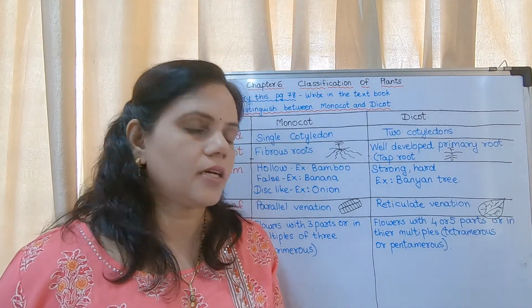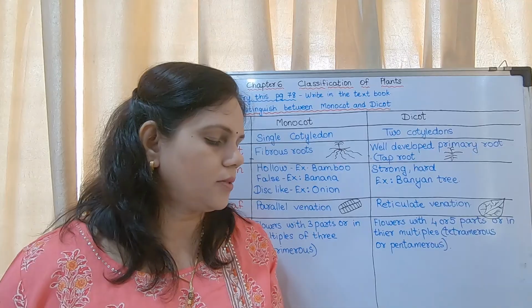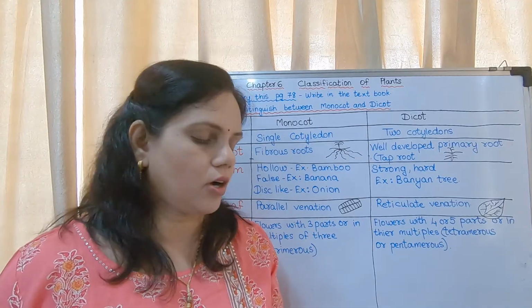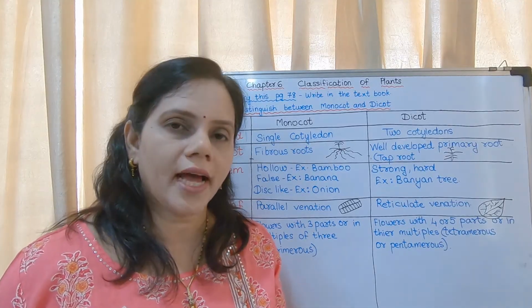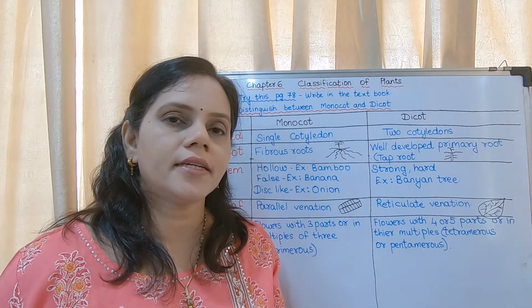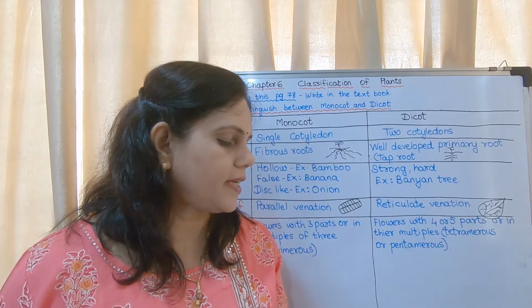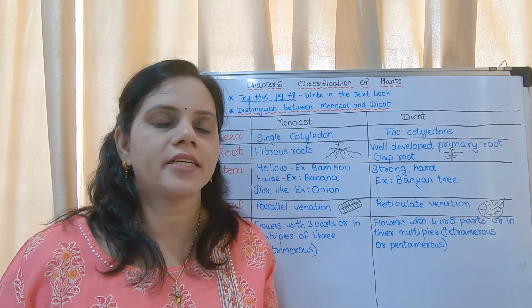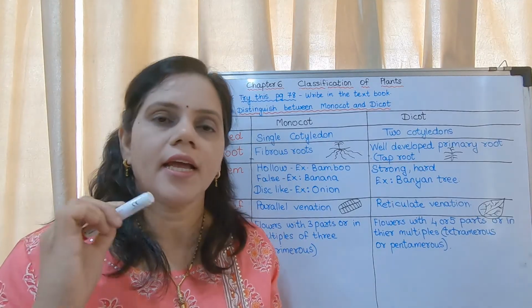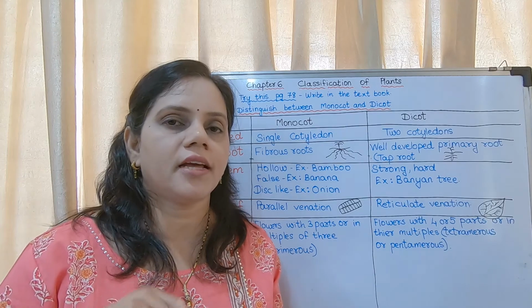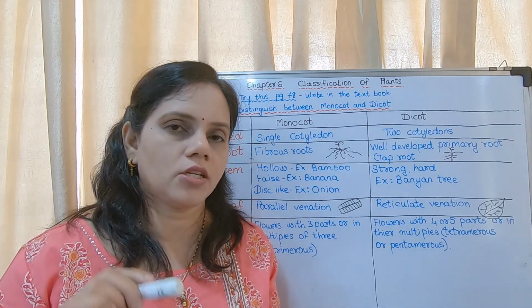I'll tell you the answer. Corn is a monocot, beans dicot, groundnut dicot, tamarind dicot, mango dicot, and wheat monocot. At the top you may write either M or D. M stands for monocot, D stands for dicot. This question is also asked.